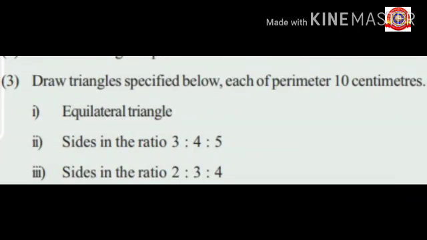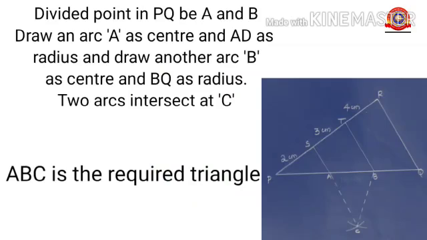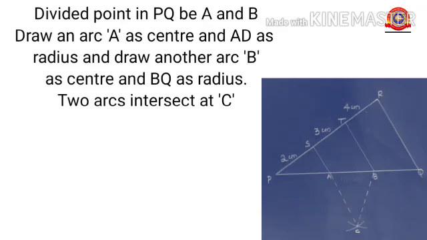In the third question, divide the 10 centimeter line in the ratio of 2:3:4. Let the divided points in PQ be A and B. Then draw an arc with A as center and AP as radius and draw another arc with B as center and BQ as radius. Let the two arcs intersect at C. Here ABC is the required triangle.